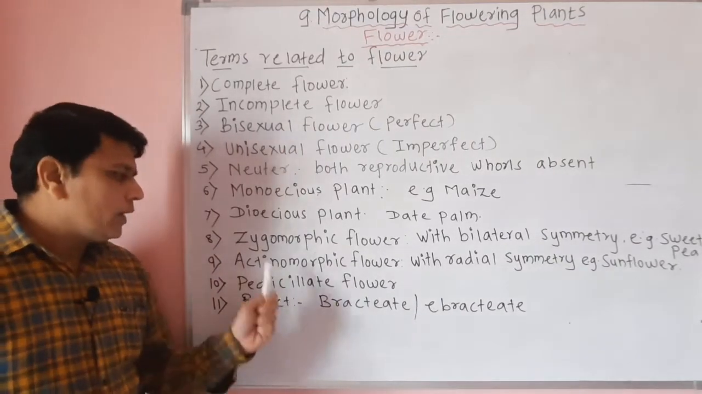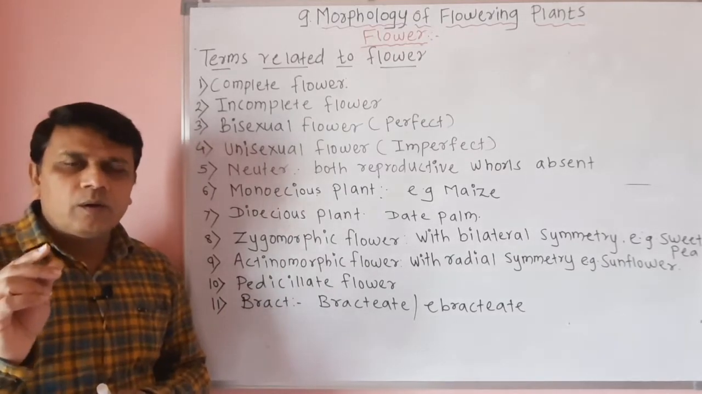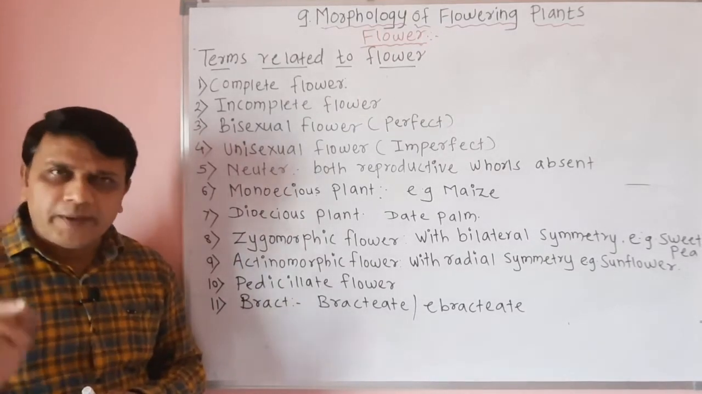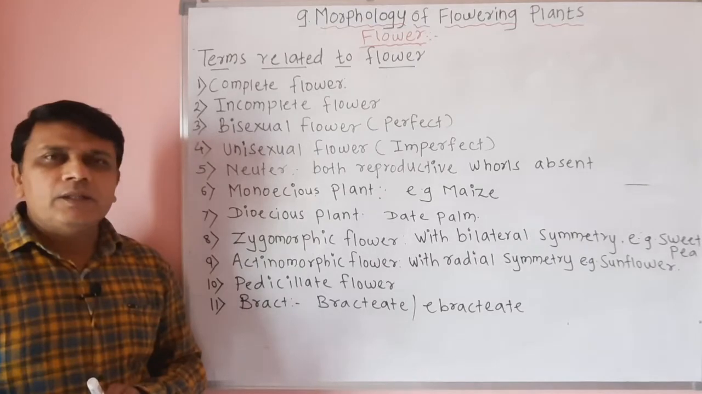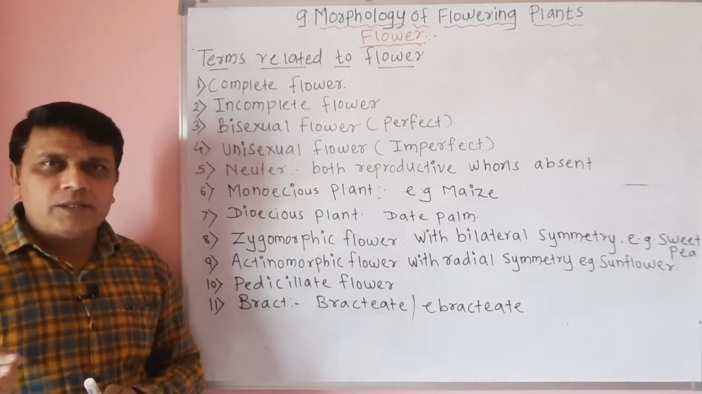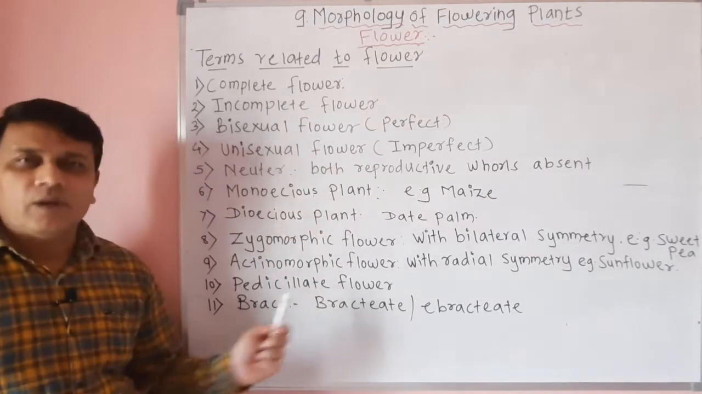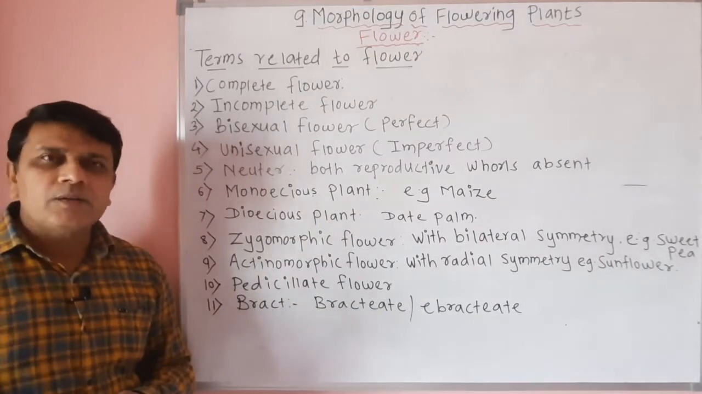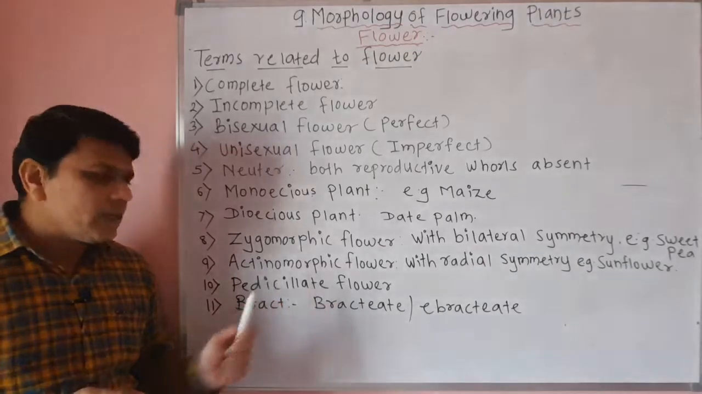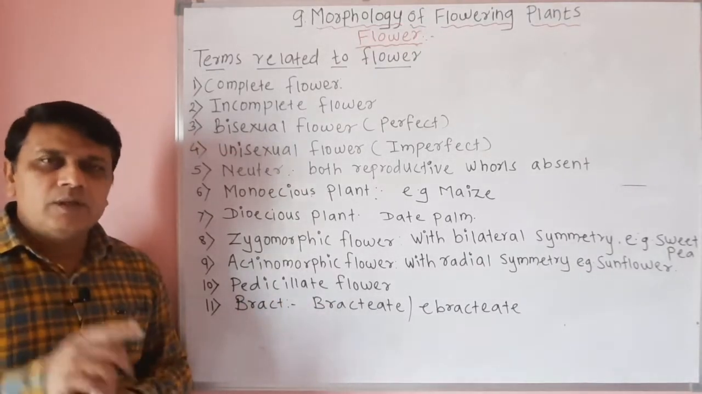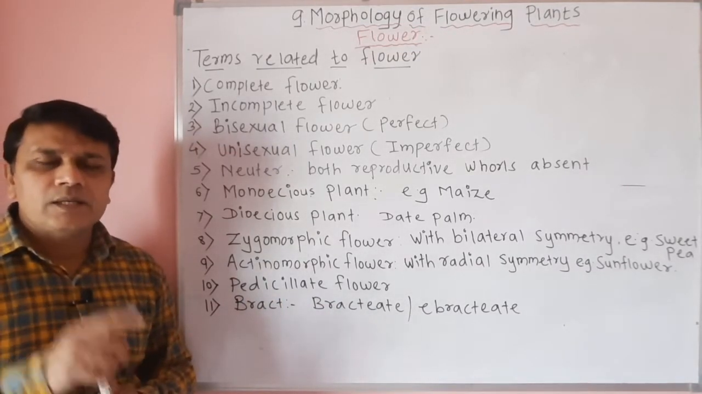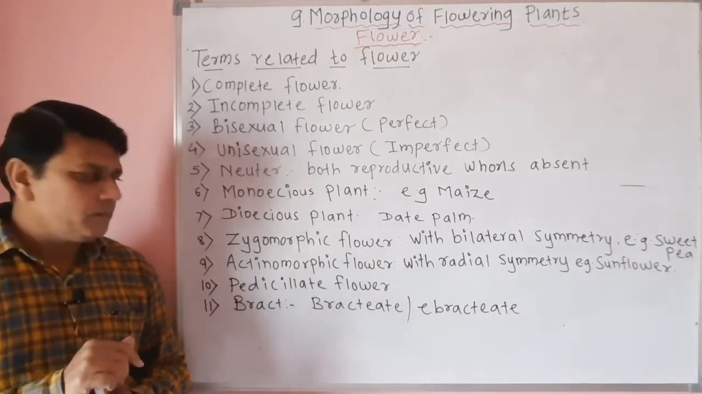Similarly, you know that the stalk of the flower is called the pedicel. When the flower shows the presence of a pedicel, the flower is called a pedicellate flower. And in some flowers, the pedicel or the stalk is absent. Such flowers are called sessile flowers.